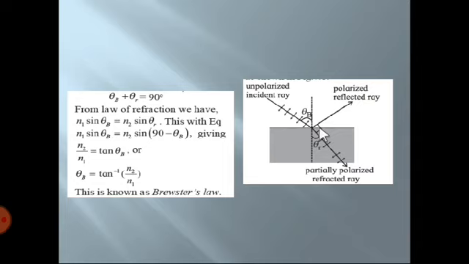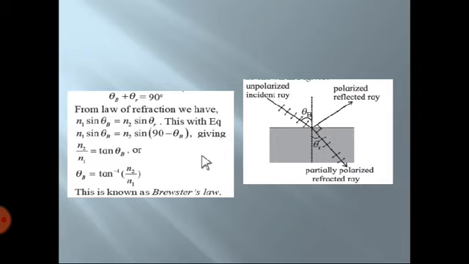When it is incident, unpolarized light is incident from the medium of refractive index n1, and this is the perpendicular, or we can say the normal, which is drawn to this. Why draw a normal? To get the angle of polarization and the angle of refraction. As it gets refracted into the other medium, we have to consider the angle of refraction. To get that angle, we have drawn the normal to it.